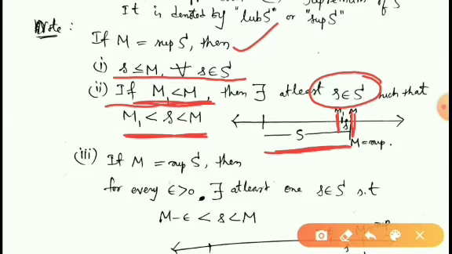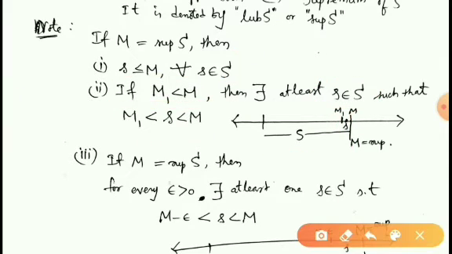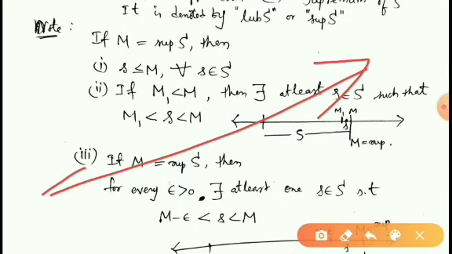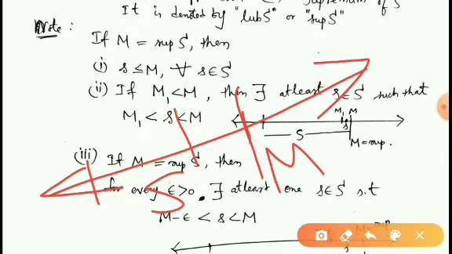That means if M is the supremum of the set, for example, suppose this is the set S, and M1 is any number less than M, then we can find at least one element of the set between M1 and M.